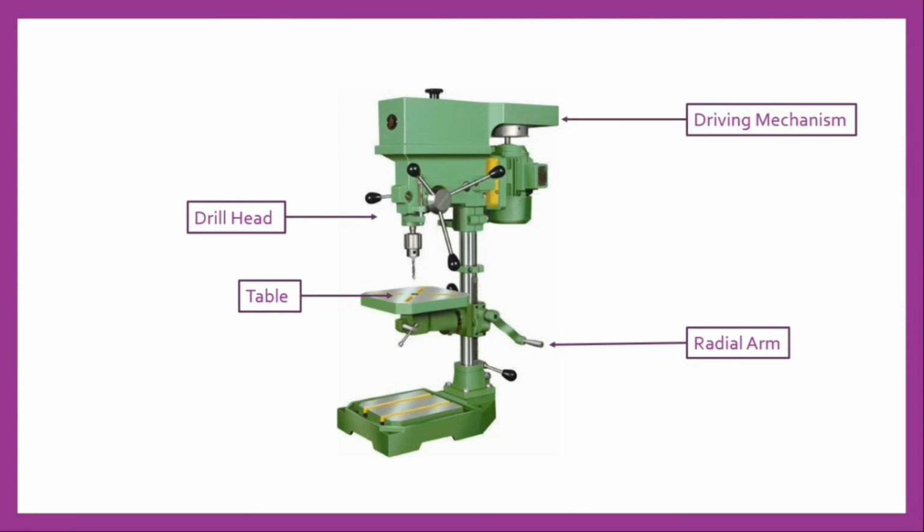Driving mechanism. The motor at the top of the drill head drives the horizontal spindle, and the motion is transmitted to the drill head through a group of bevel gears with another group of gears. Different spindle speeds and feeds are obtained.